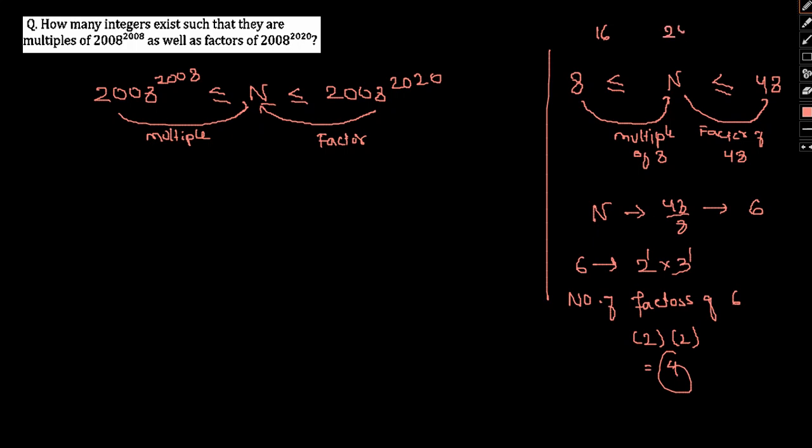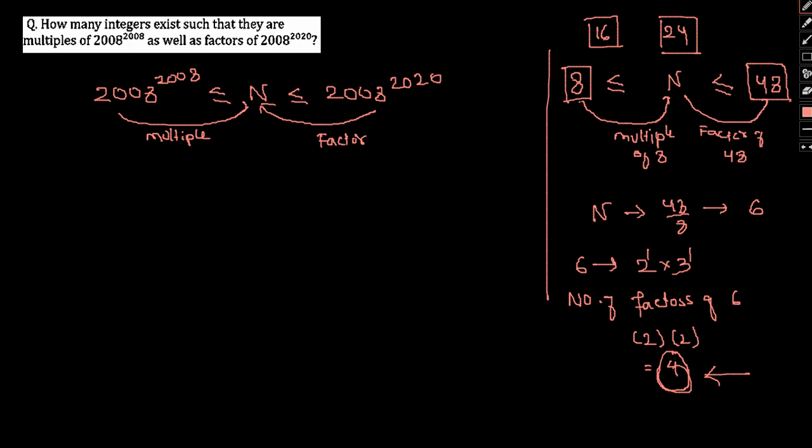Another is 24. 8 itself is a multiple of 8 and a factor of 48, and 48 itself also satisfies. So only 4 such numbers exist, which is the same as this number.